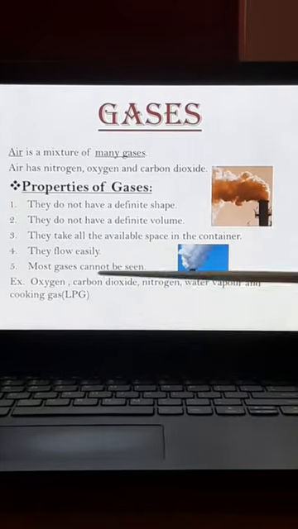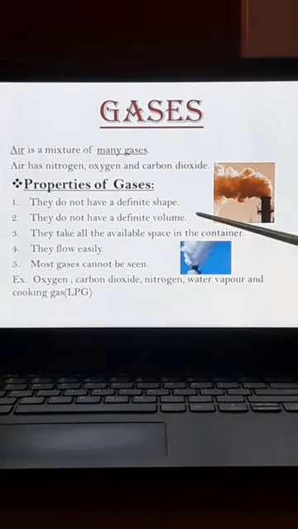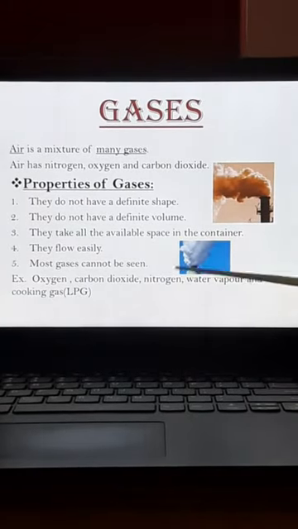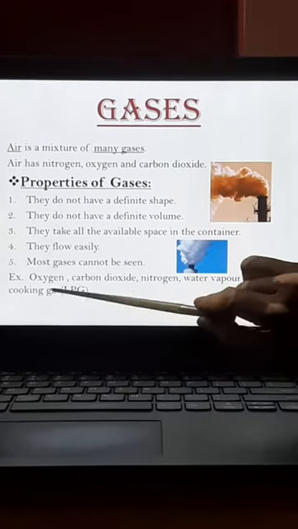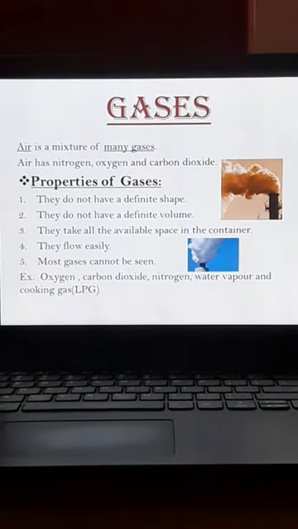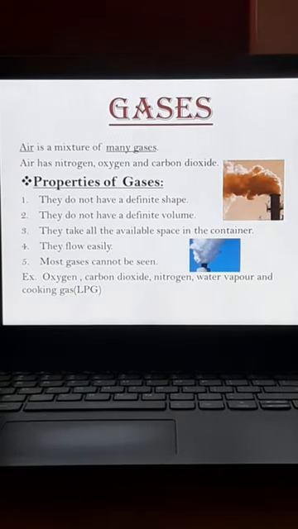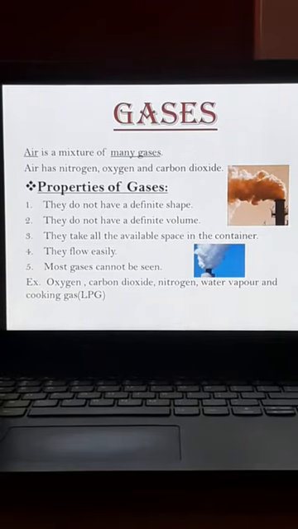Most gases cannot be seen. Now here in this picture, you can see the gas, but there are a few more gases which we cannot see. Examples of gases are oxygen, carbon dioxide, nitrogen, water vapor and cooking gas like LPG. LPG means liquefied petroleum gas.